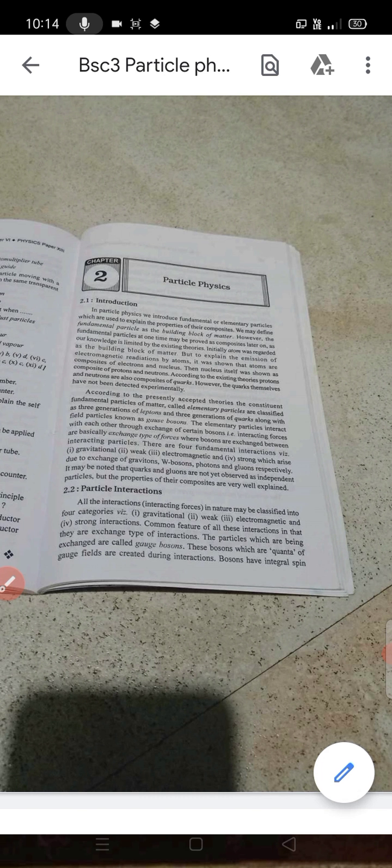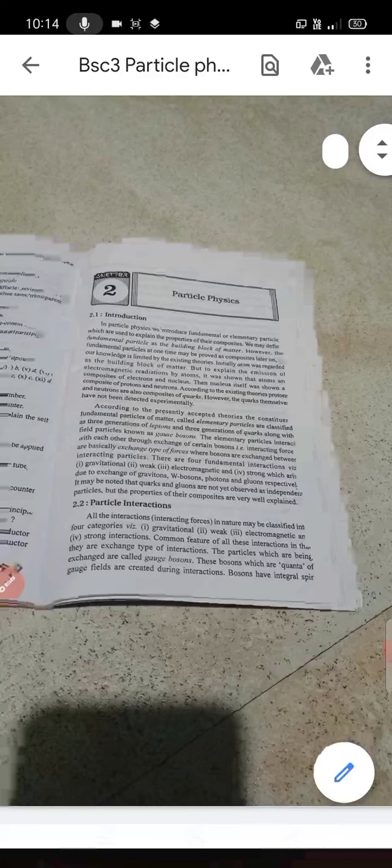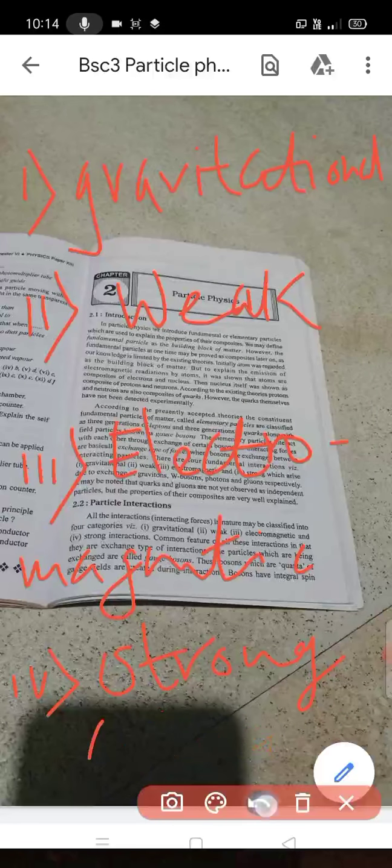Okay, the common feature of all these interactions is that they are the exchange type of interactions. These all interactions are of the exchange type because there is exchange of forces that takes place.